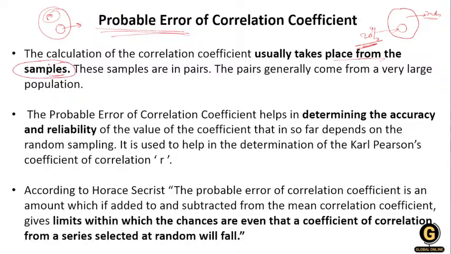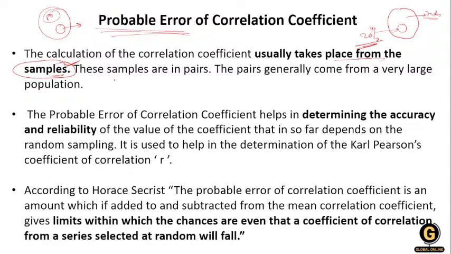Exactly this question I asked in yesterday's lecture. If you haven't seen it, just go there and look. From the sample there is a possibility of error because you're using the sample. If I'm taking the population, there is a much smaller chance of probable error.